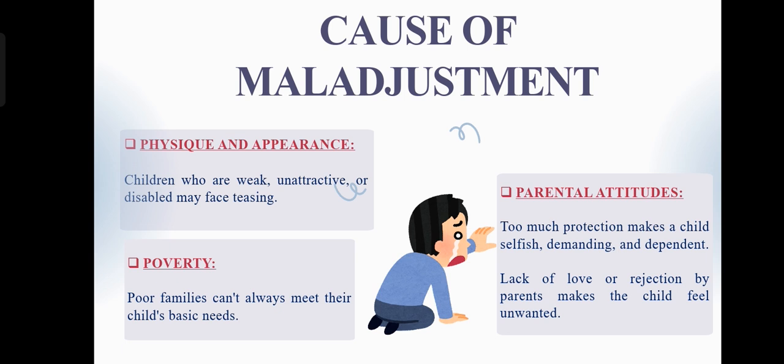That emotional discomfort that comes from their physical difference can lead to maladjustment, difficulty in making friends, poor classroom participation, or anxiety. So, we should motivate such students in every way. As a teacher and as a parent, we should always encourage them.